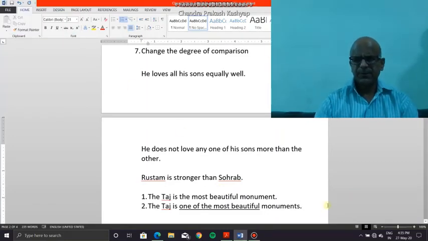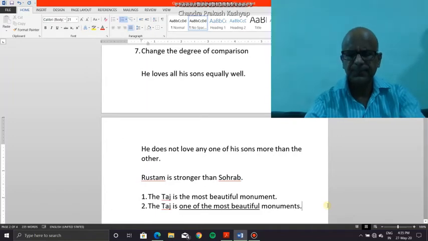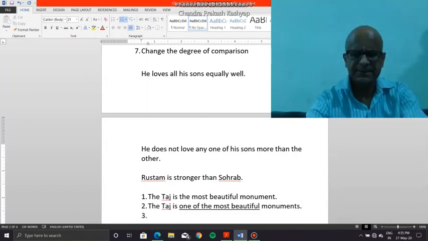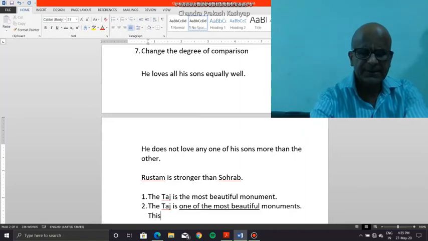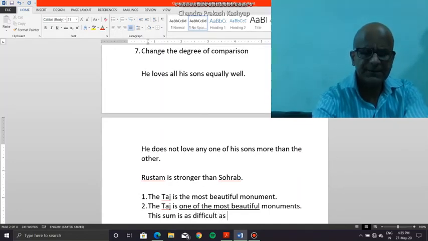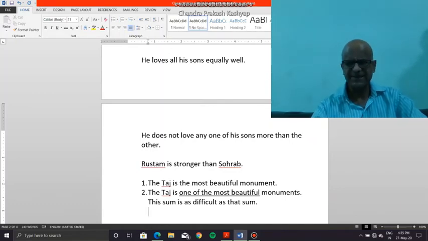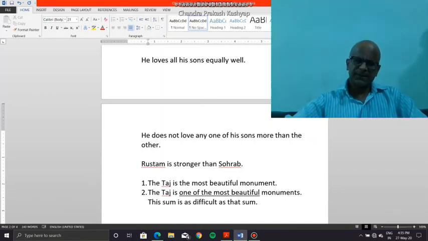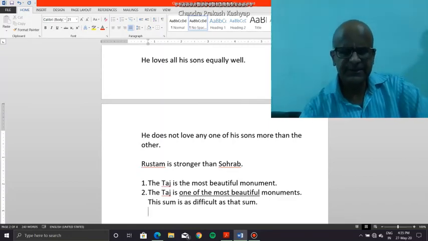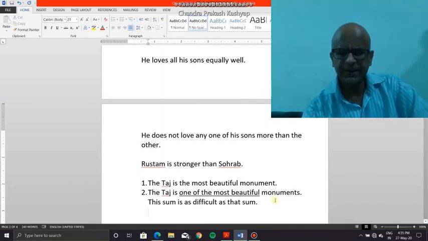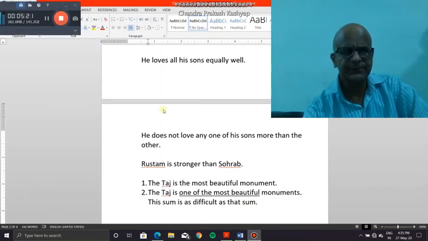So for example, let's take another situation. This sum is as difficult as that sum. Now here difficult has been expressed in the positive degree. I can rewrite the sentence without changing its meaning and using a different degree.